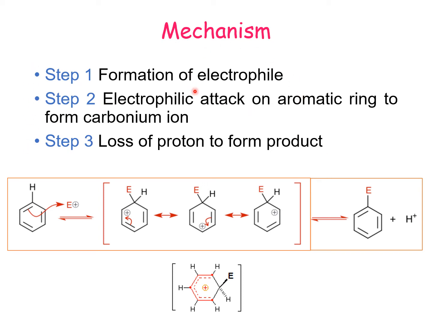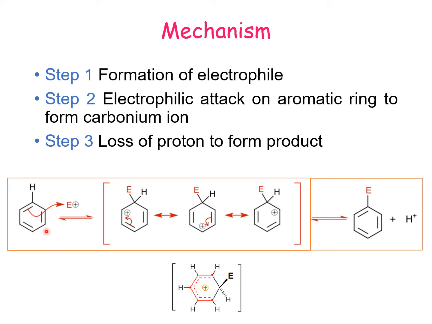In the first step, a positively charged electrophile is generated. In step number 2, this electrophile gets attacked by the aromatic ring to form a carbonium ion. You can say the positive charge of this electrophile gets shifted to the carbon which has attacked it.